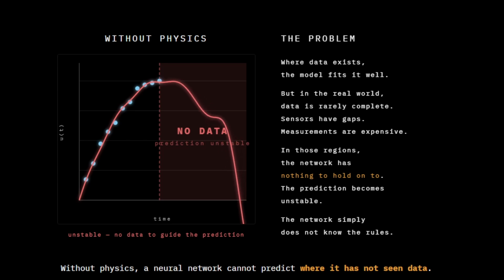This is not a problem you can solve by training longer or using a better architecture. The network simply does not know the rules. It has never been told how the system actually behaves.